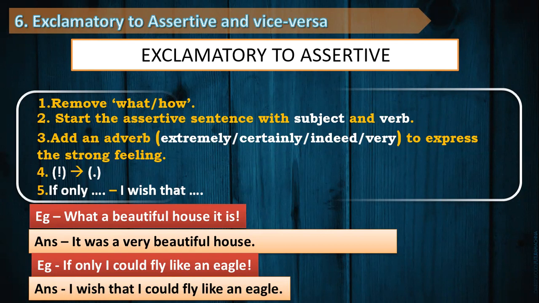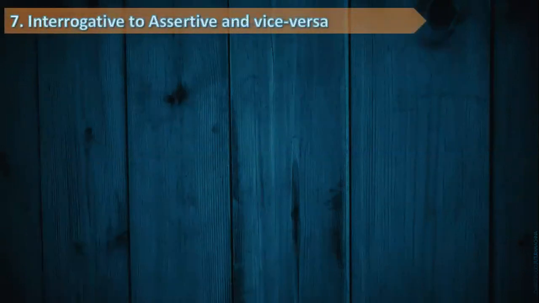Now the same rule will apply when it comes to assertive to exclamatory change. That is, if I have I wish that I could fly like an eagle, it will be changing into if only I could fly like an eagle. Isn't it easier? Yes. So now we are going on with another change, that is interrogative to assertive and vice versa.